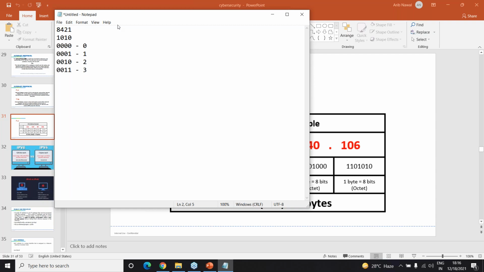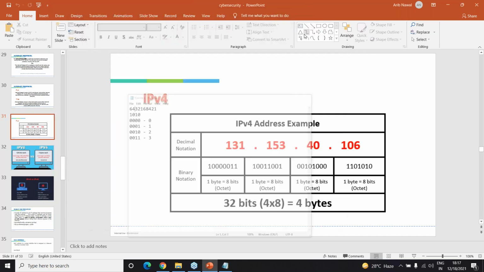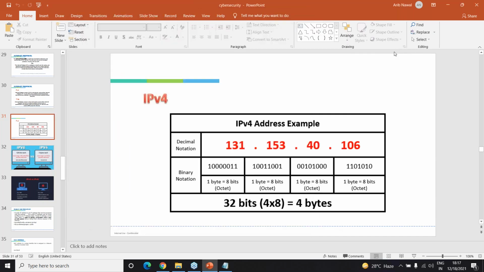Okay. So similar to this, you just go on after 8421. Before this, we will have 16, and then before that, we will have 32, and then before that, we will have 64. So these are the numbers which we will have, and according to this, we are going to have our code, that is 131 or 104 or 40 or 106. So totally it is 32 bits or 4 bytes for this IPv4 address, right?